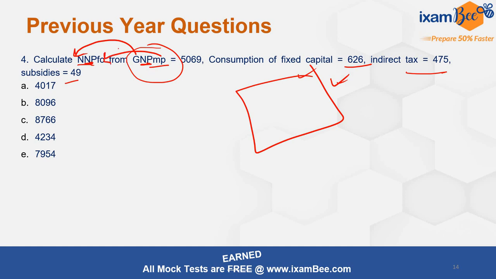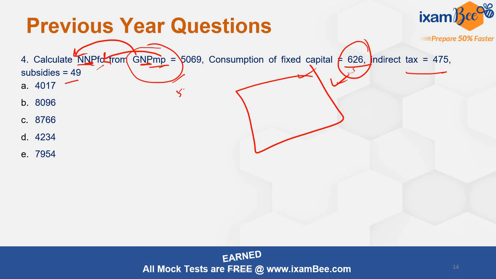In order to move from gross to net, we deduct the depreciation, which is the consumption of fixed capital. And in order to move from market price to factor cost, you deduct the net indirect taxes, so indirect taxes minus subsidies, the difference you are going to deduct.